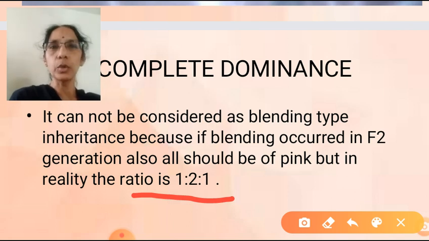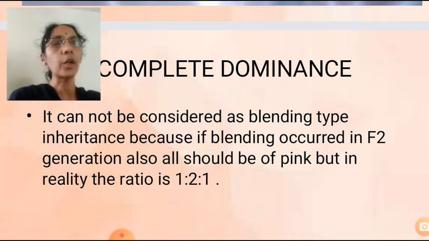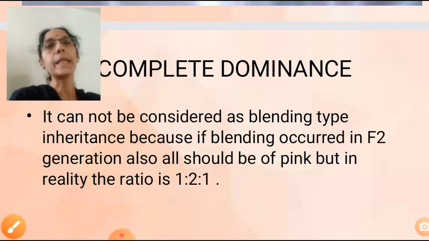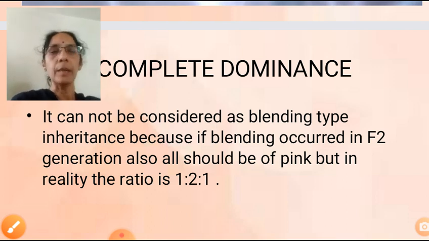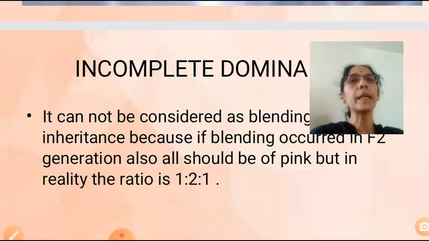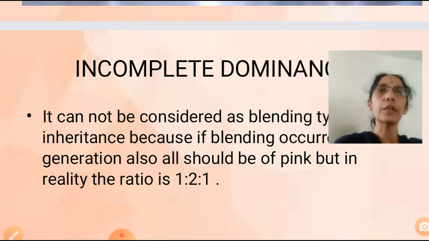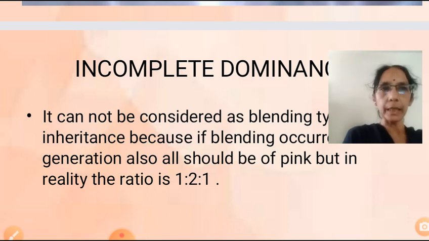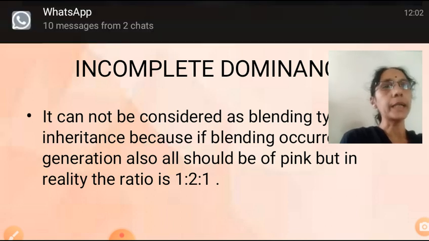It is clear to you: incomplete dominance cannot be considered a blending type of inheritance, because if blending occurred, in the F2 generation also, all flowers should be pink in color. But in reality, we got a 1:2:1 ratio.